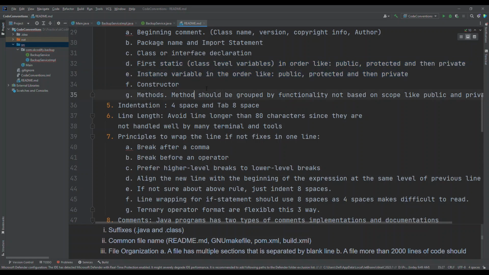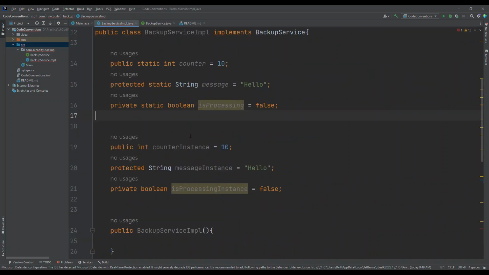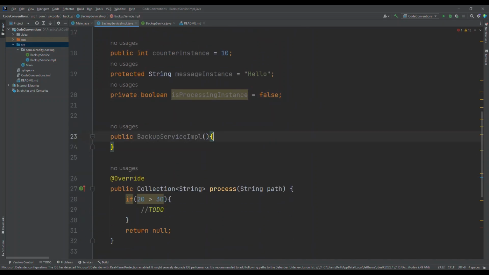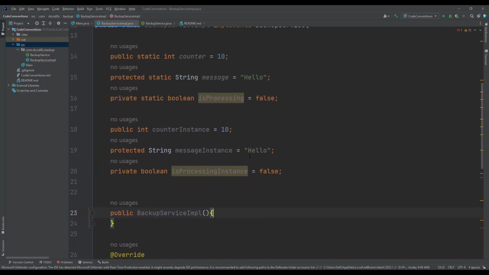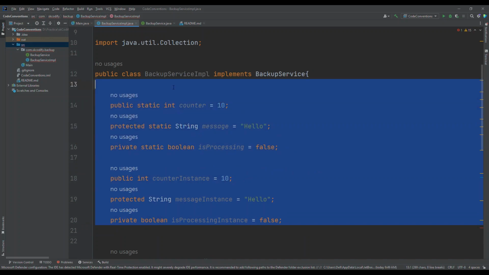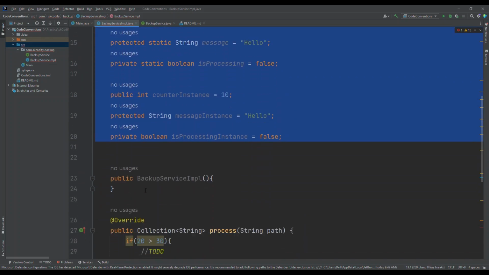Now after that we have the constructor. So the guideline is to have the variables declared, and then declare the constructor.